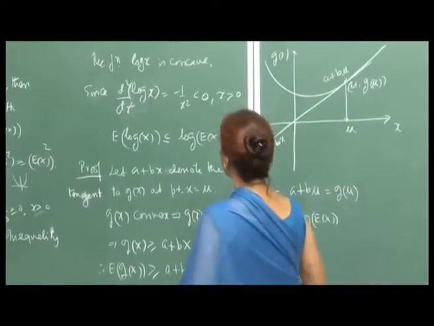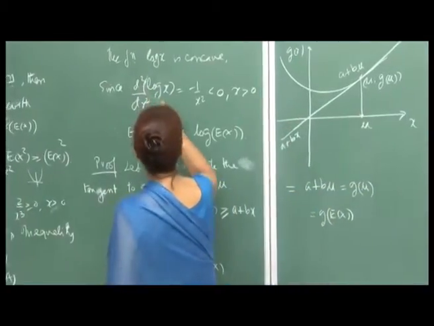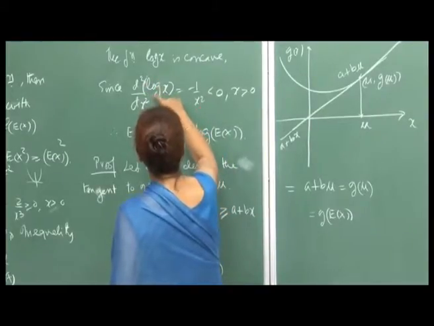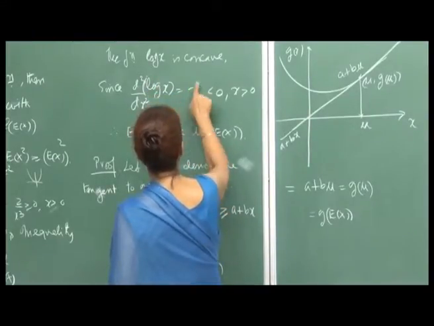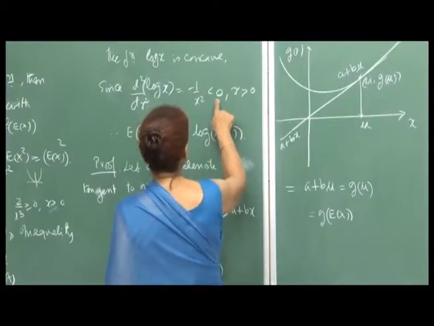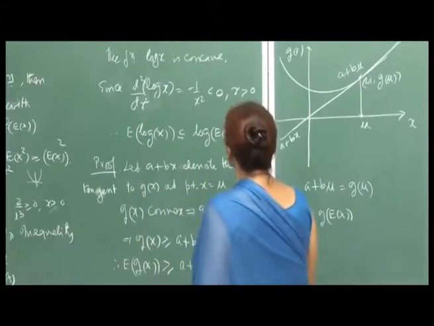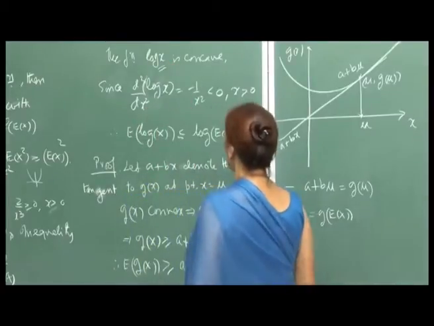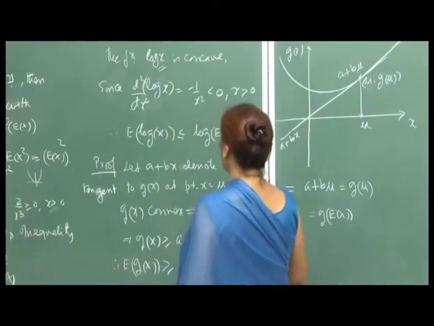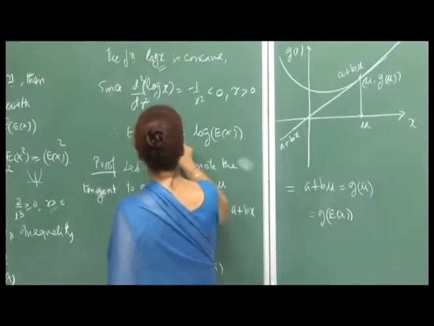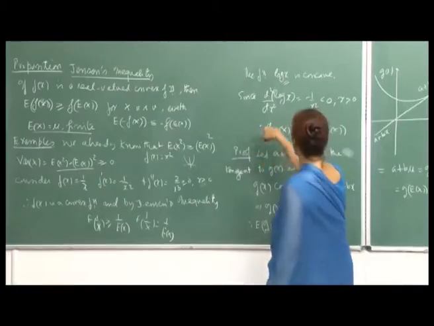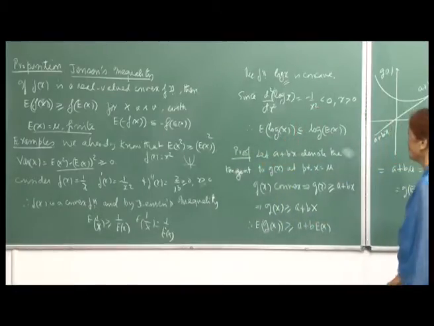Now consider the function log x. The first derivative would be 1 by x, and when you take the second derivative, it will be minus 1 by x squared, and this is less than 0 for x greater than 0. Anyway, the function is defined for x positive, and so by Jensen's inequality, expectation of log of X is less than or equal to log of expectation of X, because for a concave function the inequality reverses.